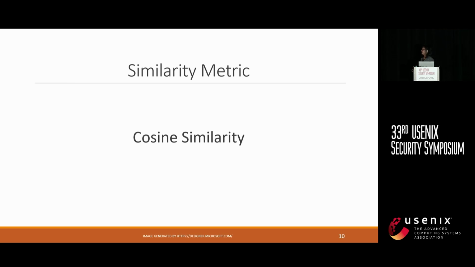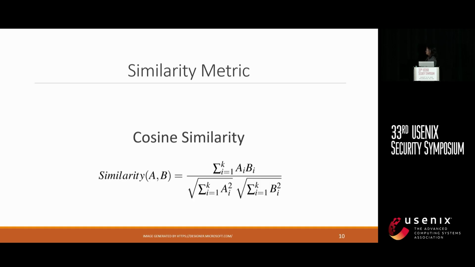Another term I'm going to use, in fact, I am using it a lot. I'm saying two functions are similar. When I say two functions are similar, what does it mean? It means they are similar in terms of cosine similarity metric. What is cosine similarity metric? This is the formula. It looks so scary, let's get rid of this.